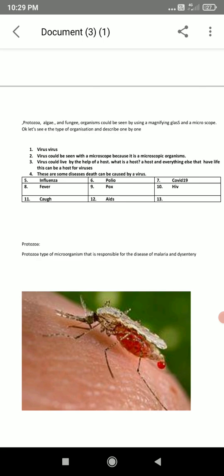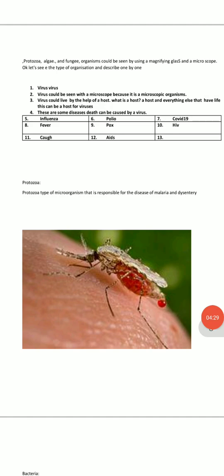Okay, let's see the protozoa. Protozoa is a type of organism that is responsible for the diseases malaria and dysentery. Protozoa is spread by the female Anopheles mosquito. This is the picture of this mosquito you could see on the screen.